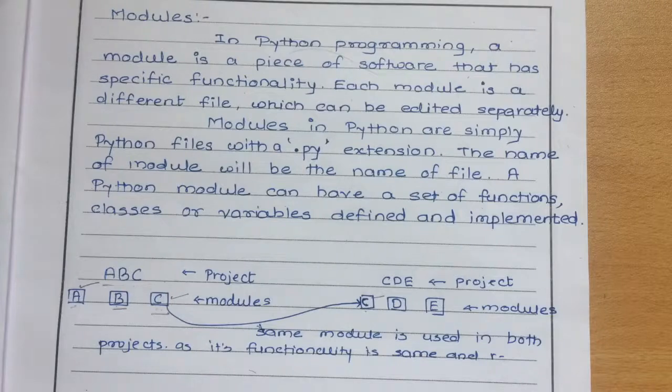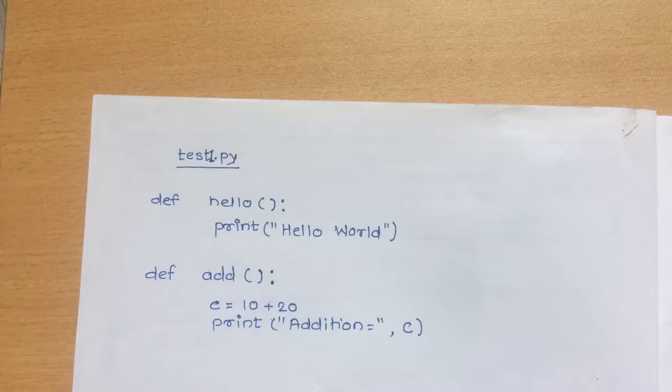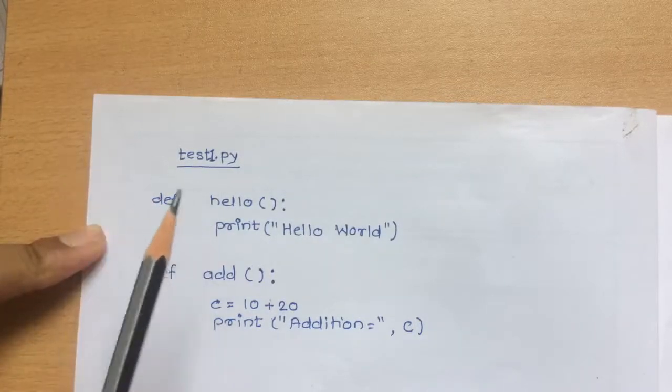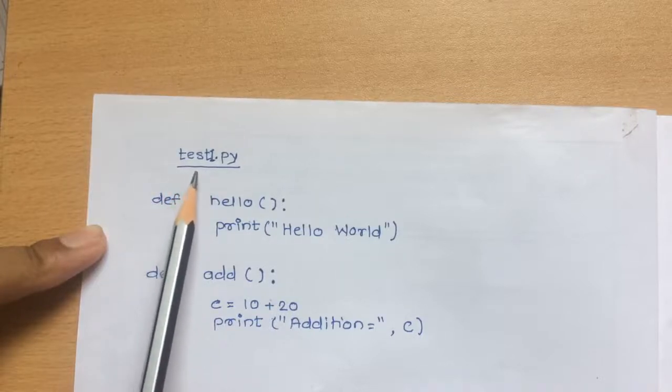Now let's see one simple example. I am trying to explain this module concept with the help of a program written on paper, with the pen and paper concept. Just consider I have one Python file by the name test1.py.